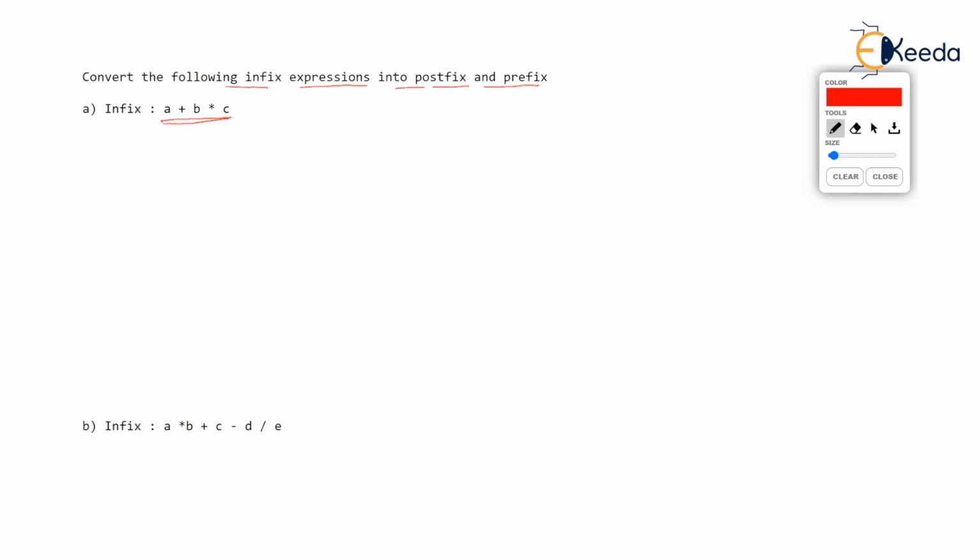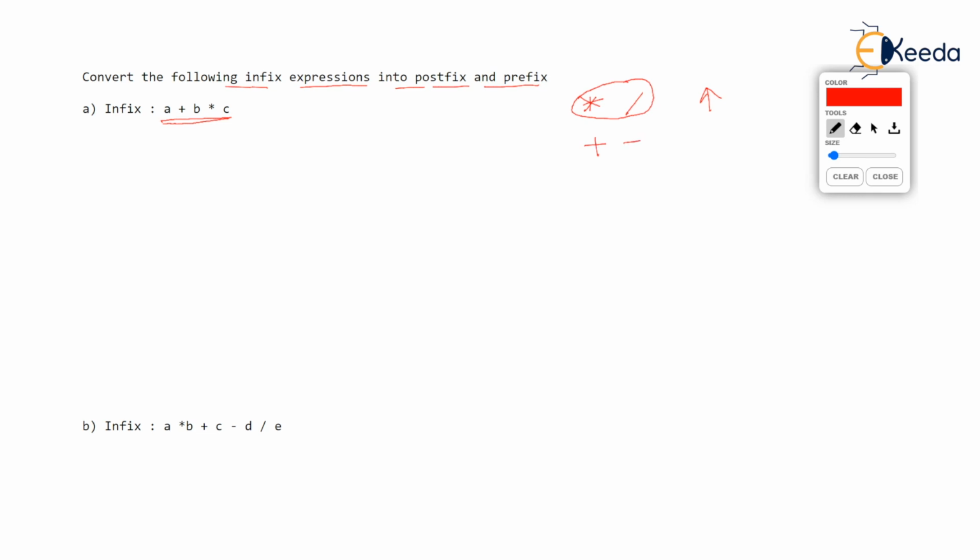Now what you should do is take that operator first which has the highest priority in this infix. Repeating the priorities, you know, the precedences. Multiplication and division have high priority, and they have equal priority, but their priority is higher than addition and subtraction.